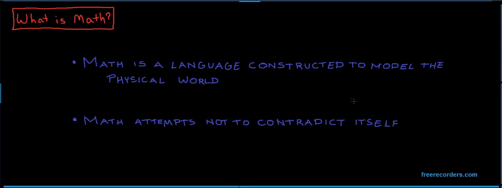Internalizing new mathematical definitions requires an acknowledgement that math is just a constructed and flawed language, and not some essential truth. We emphasize the fact that math attempts not to contradict itself because there will be several cases when our intuition is just plain wrong, and the only way to convince ourselves of the validity of our arguments is to prove we are not contradicting any mathematical definitions.